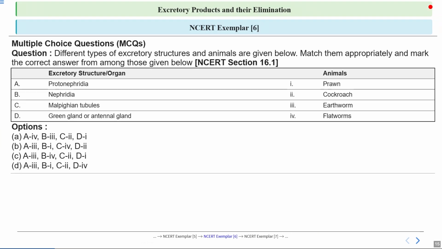Now, this is question number 6, and the question is: different types of excretory structures and animals are given below. So we have to match them appropriately and mark the correct answer from among the given options below. We have different excretory structures: protonephridia, nephridia, Malpighian tubule, and green gland, or we can say antennal gland. And in the animal section, we have prawn, cockroach, earthworm, flatworms. We have to match them correctly, and according to that, we have to opt the correct option.